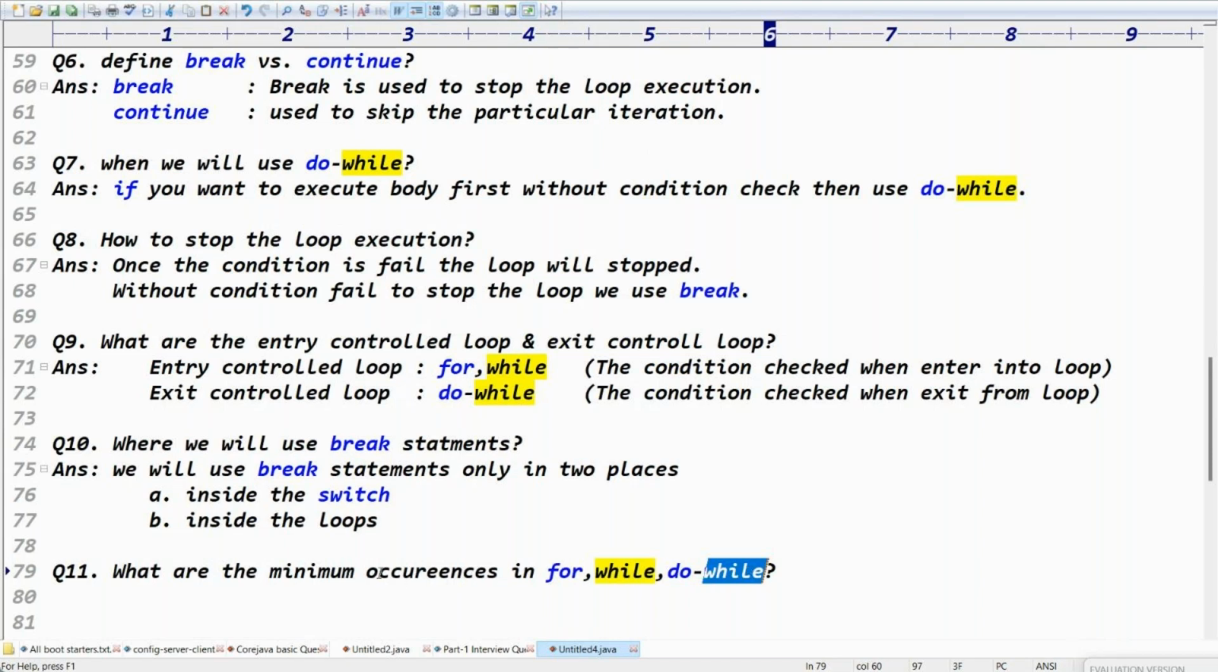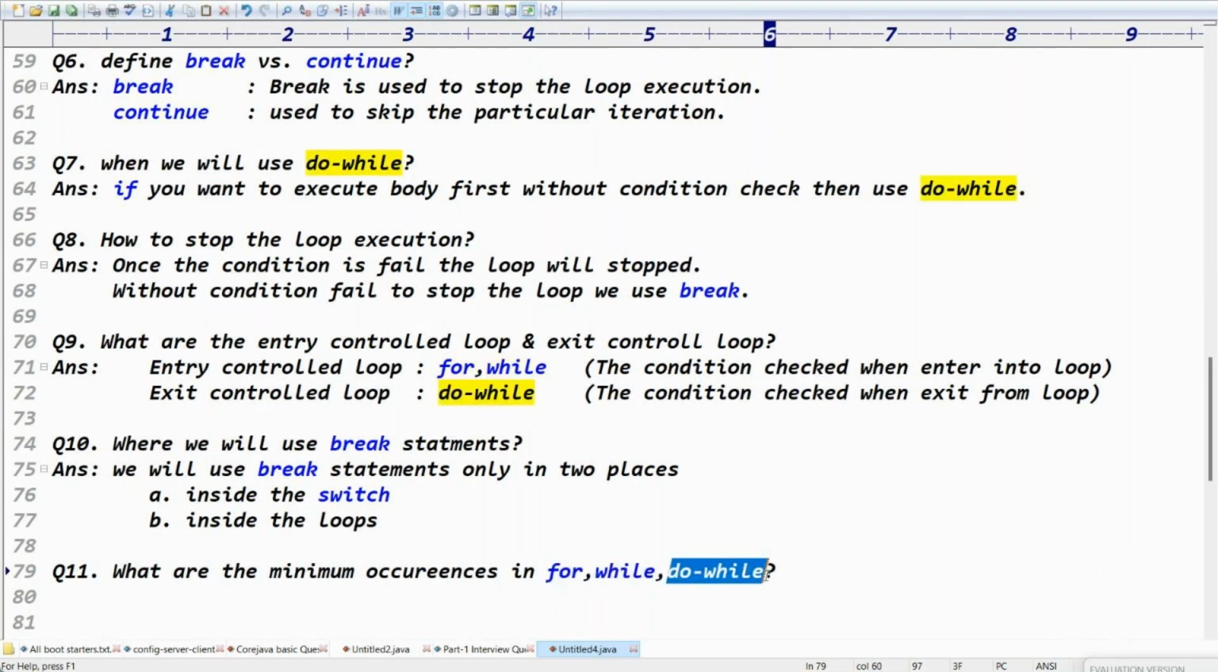For loop and while loop: first the condition should be checked, then only the body is executed, right? It means for loop and while loop, is there any minimum number of executions? No, zero. The minimum occurrences are zero, because once the condition is satisfied, then only it executes. That's why for loop and while loop minimum occurrences are zero.